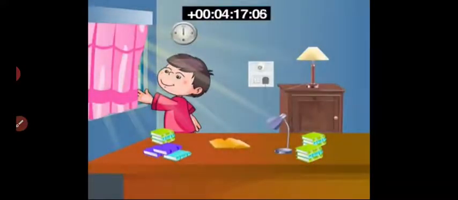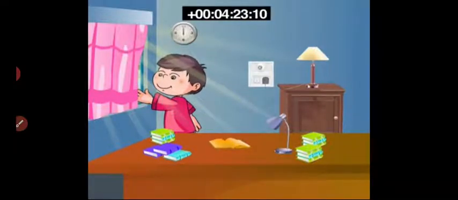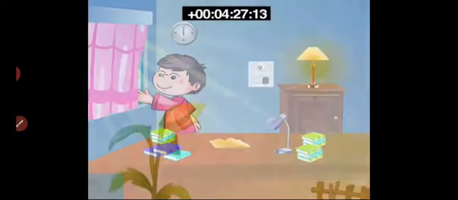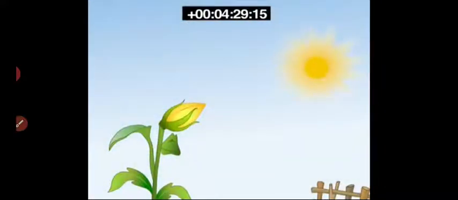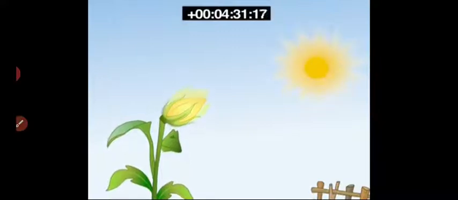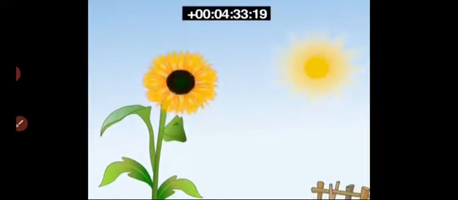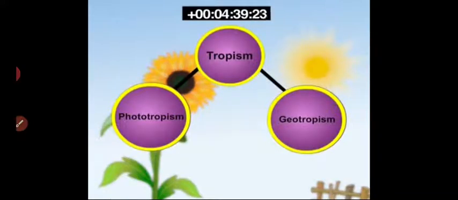When we are exposed to a bright light, our eyes shut for a moment. The light is the stimulus here and the shutting of the eye is the response. This is also observed in plants, by factors like sunlight. This is called tropism, which is divided into phototropism and geotropism.